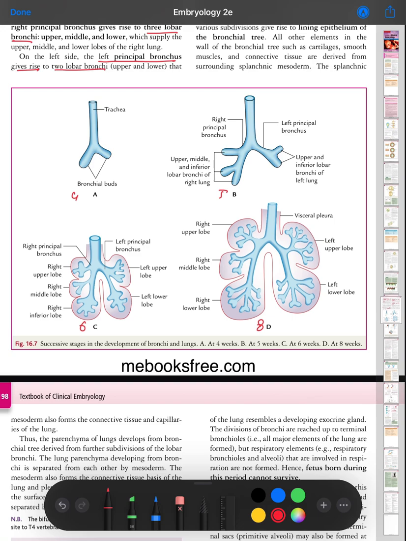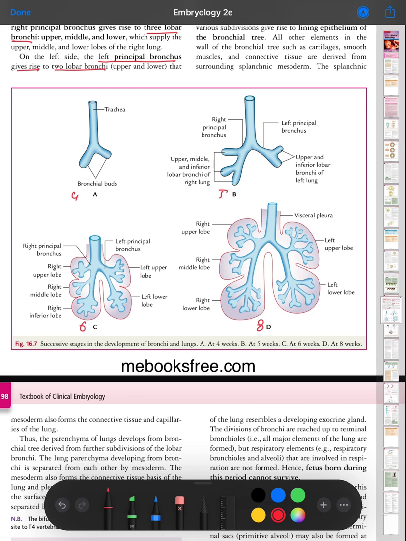At 5 weeks of intrauterine life, the bronchial buds form the right principal bronchus and left principal bronchus, which further divide to form the upper, middle, and lower bronchi of the right lung, and the upper and lower bronchi of the left lung.